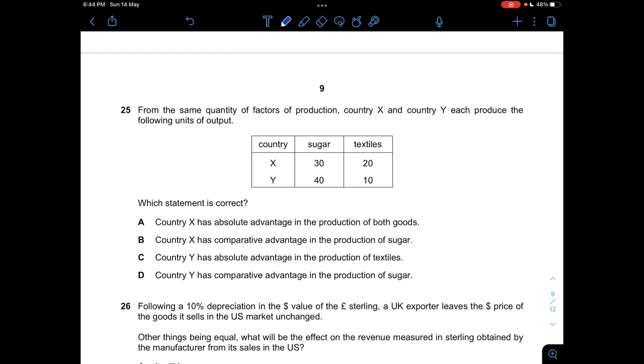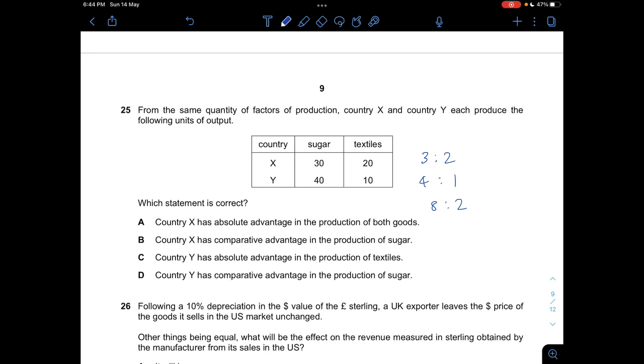Question 25. From the same quantity of factors of production, country X and country Y each produce the following units of outputs. So country X would produce 30 sugar and 20 textiles, so that will be 3 by 2. And then for country Y, that will be 4 by 1. I can then multiply Y, so it will become 8 by 2. Now, which statement is correct?